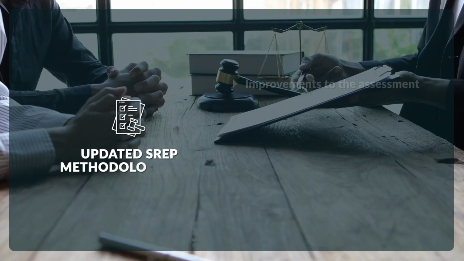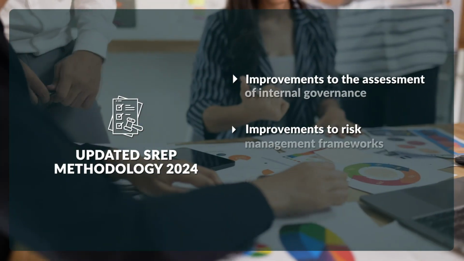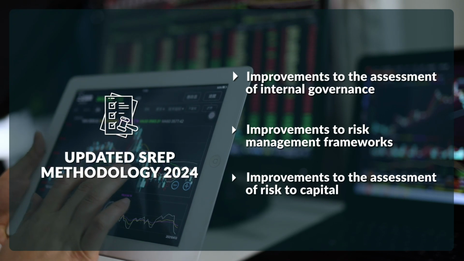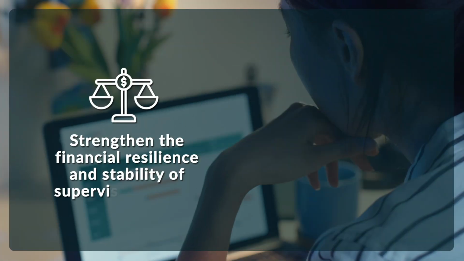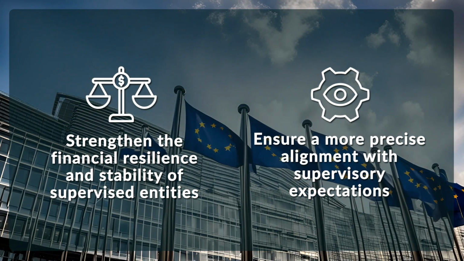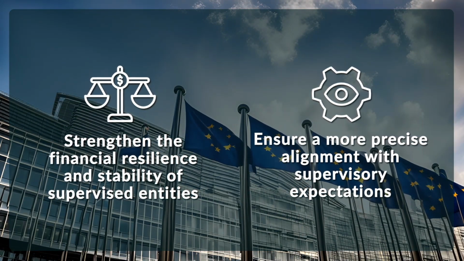The updated SREP methodology for 2024 introduces improvements to the assessment of internal governance and risk management frameworks, as well as to the assessment of risk to capital. These updates are intended to strengthen the financial resilience and stability of supervised entities and to ensure a more precise alignment with supervisory expectations. The recently published SREP methodology introduces improvements in the assessment of several key elements.